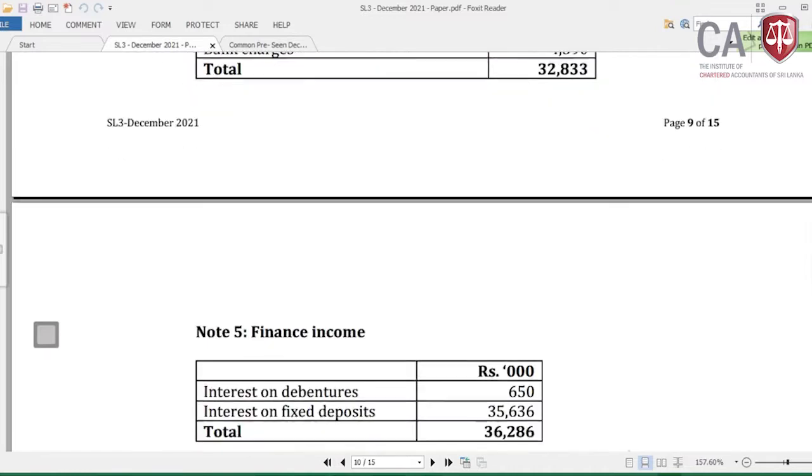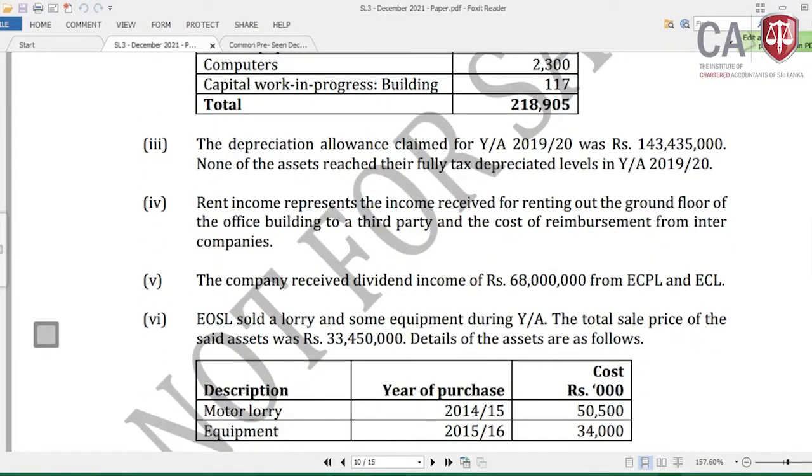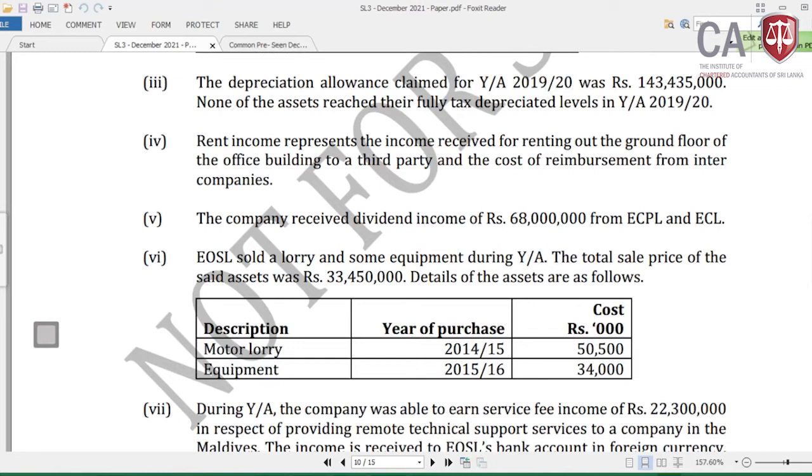Now let me come to the next adjustment. What is the next adjustment? EOSL sold the lorry and some equipment during the year of assessment. The total sale price of the said assets, that means two assets, the lorry and some of the equipment, for both of these two assets there is a consideration of rupees 33,450,000. Don't forget, this is for the entire two assets. Then details of the assets are as follows.